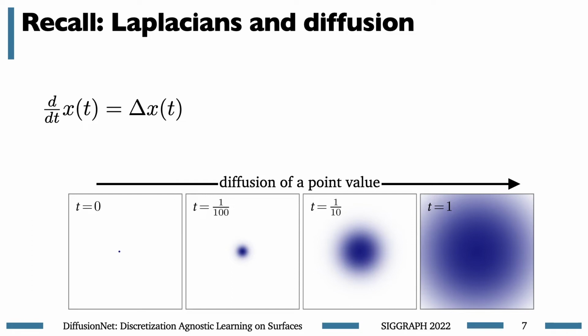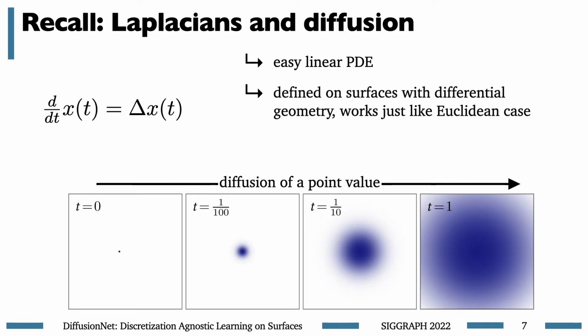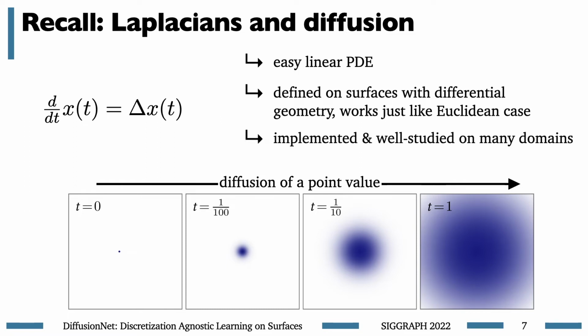The good news is that diffusion is essentially the most simple and basic PDE possible, and there are lots of great fast numerical methods to evaluate it. Diffusion is very much mathematically principled, standing on very rigorous foundations, and even on curved surfaces, diffusion is well defined via the Laplace-Beltrami operator from differential geometry, and has essentially the same properties that it does in the plane. These diffusion operations have been implemented and well studied on many geometric domains like meshes and point clouds. We even have robust versions for low-quality inputs.